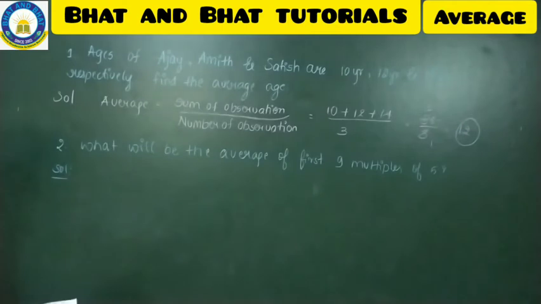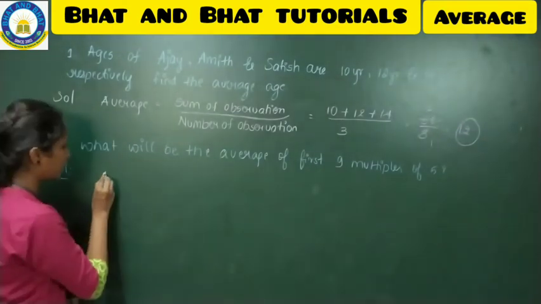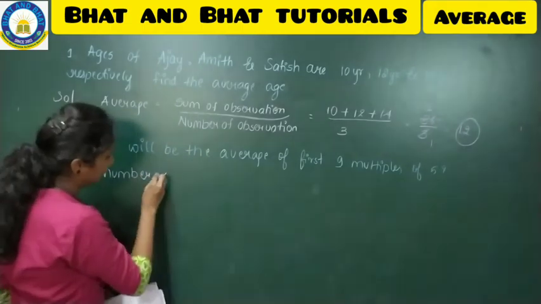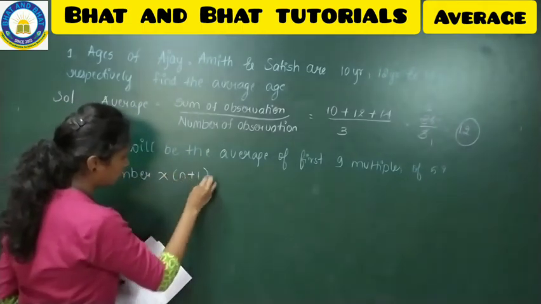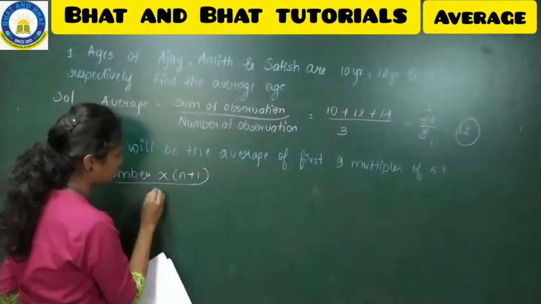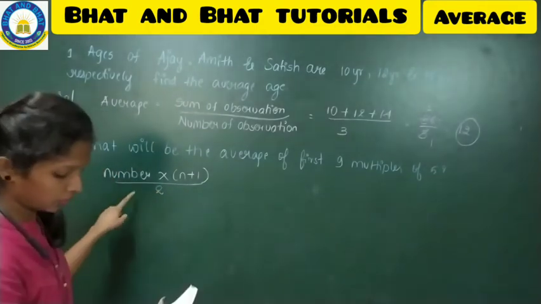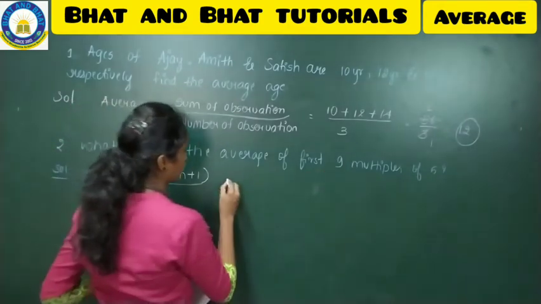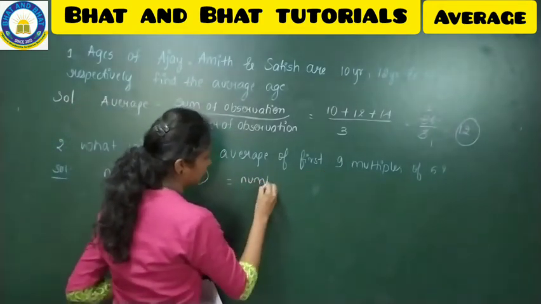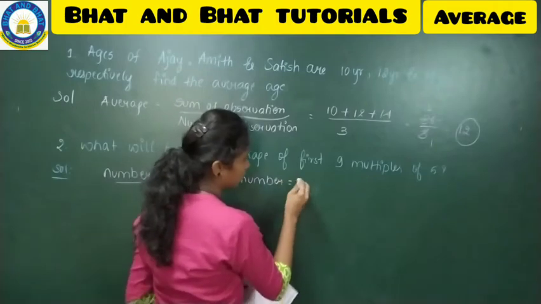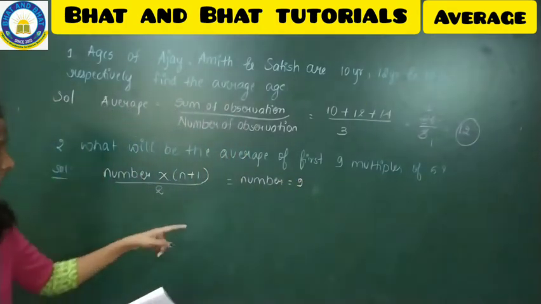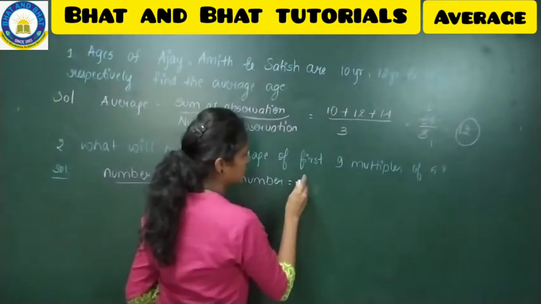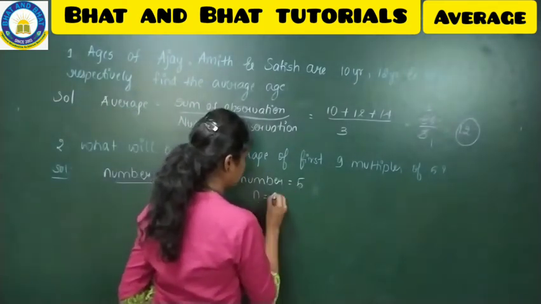So for this, the solution is different. See here, we follow a different formula here. That is number into (n plus 1), in the bracket, divided by 2. So here I'll write number is equal to 5 and n is 9.